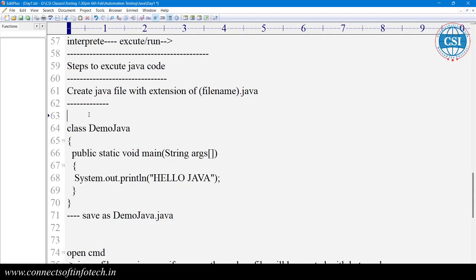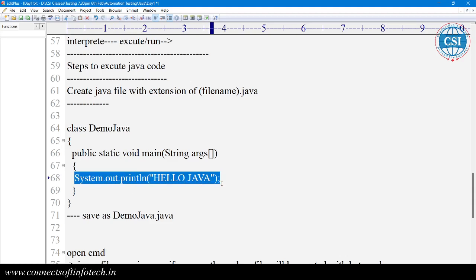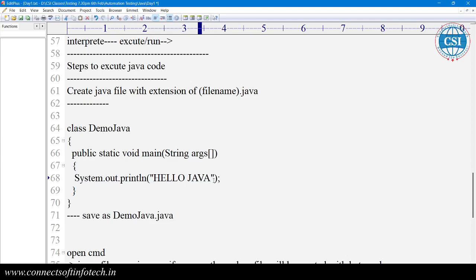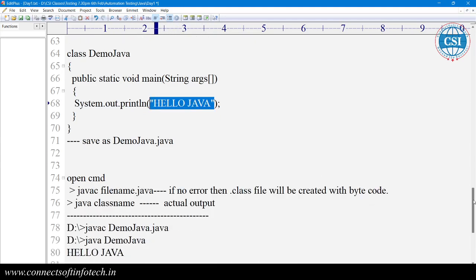In Java we use System.out.println. This is the whole statement we use to print a message on the console, and we write the message in double quotes, like "Hello Java". Once there is no error, we have two steps here.